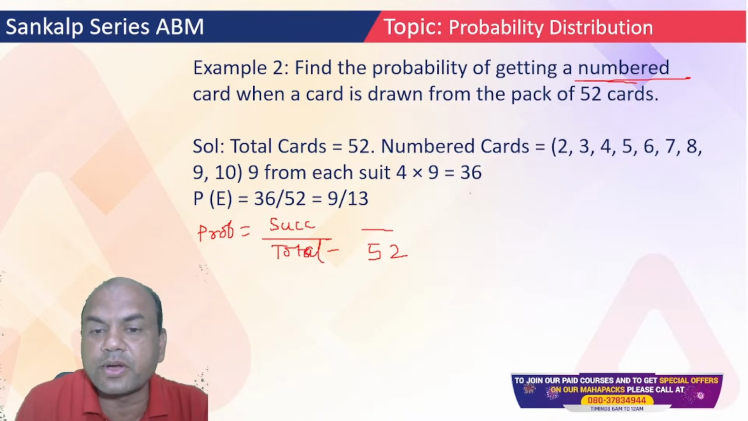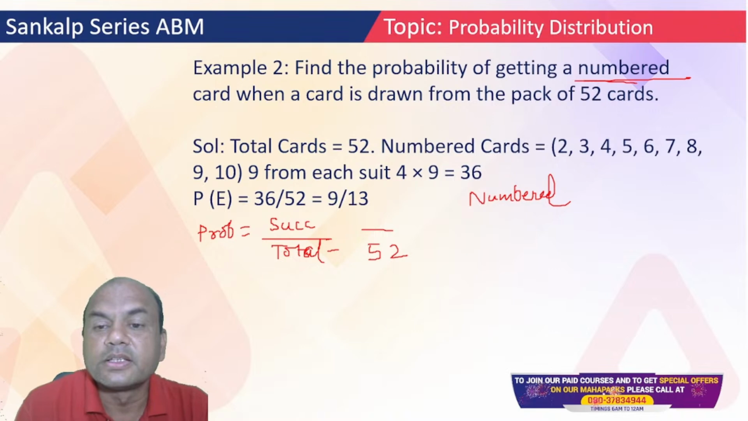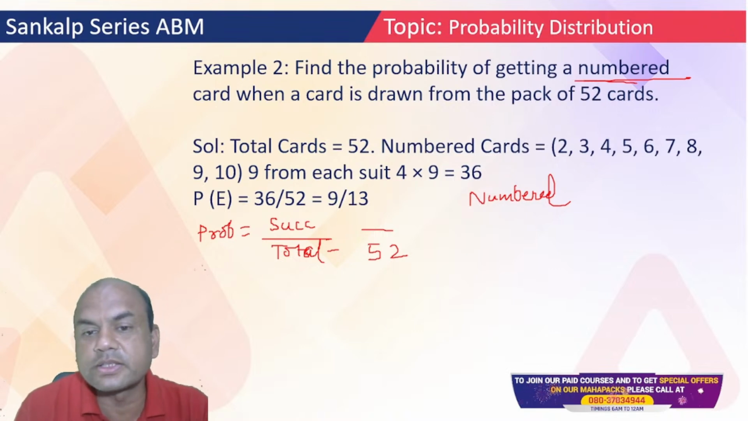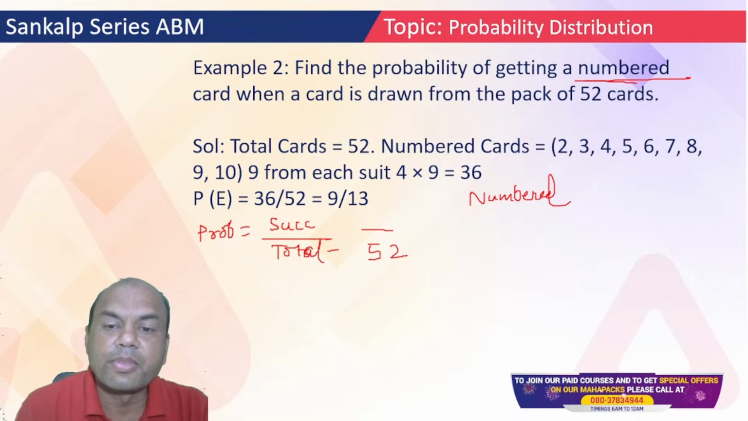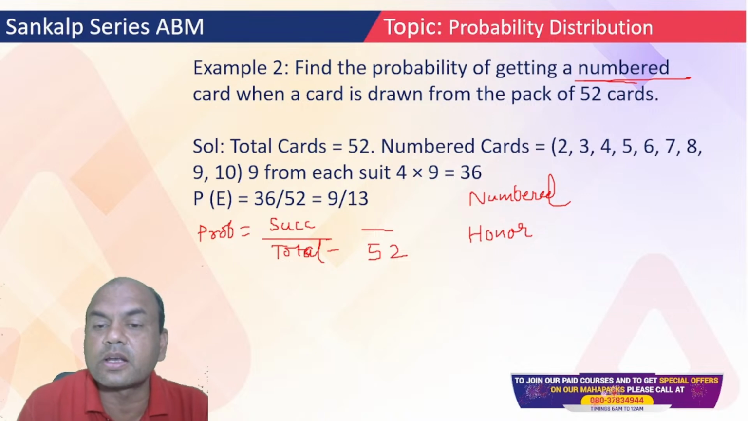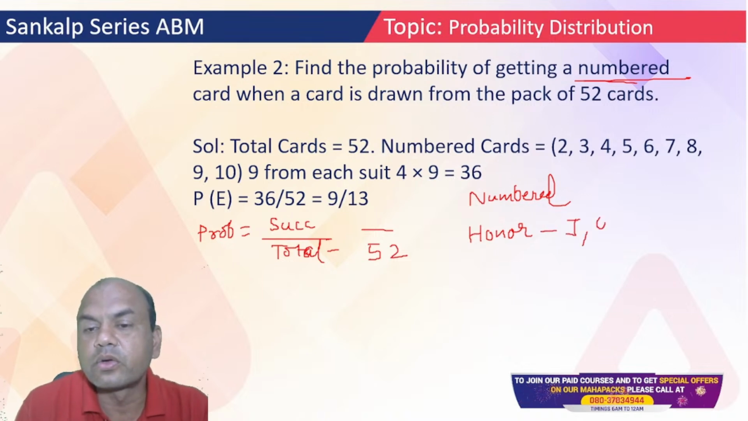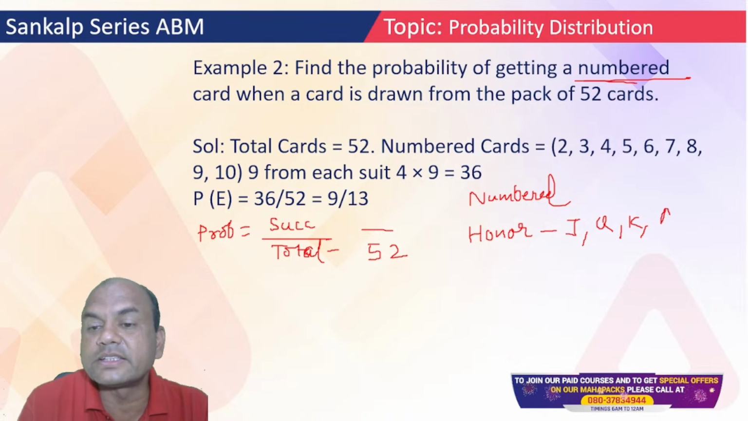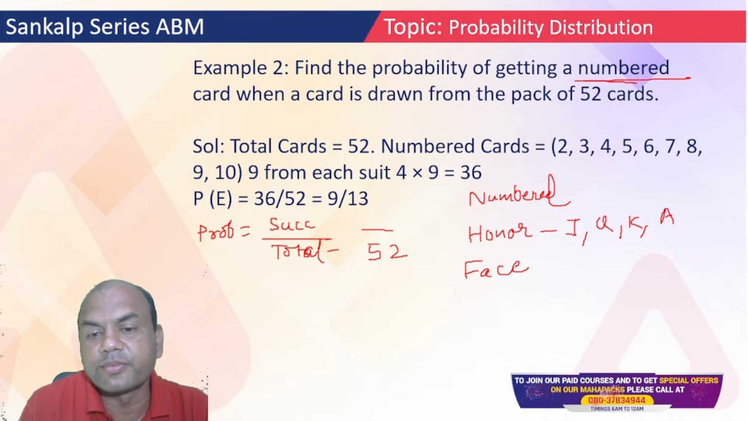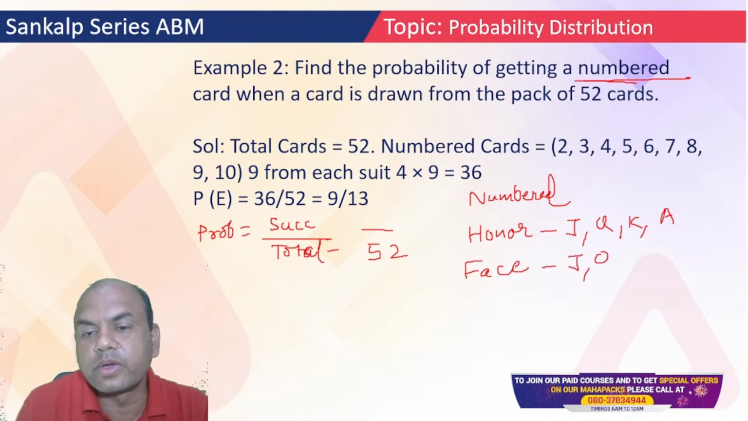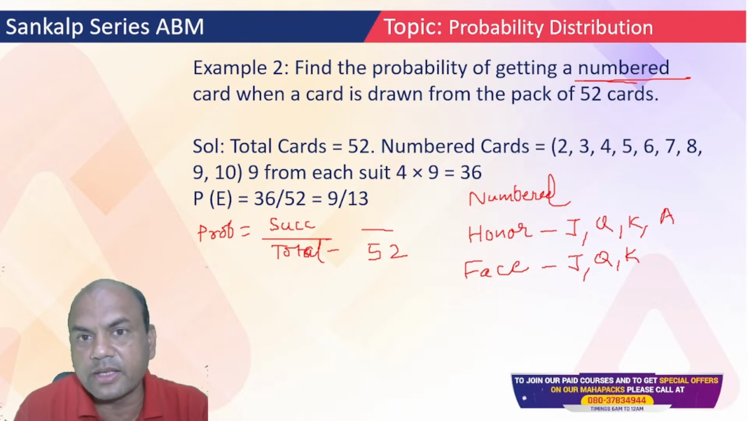Remember, there are 3 types of cards. One is numbered. The second is the honor card, which means jack, queen, king, and ace. The last one is the face card. Face cards are 3: only jack, queen, and king. Ace has no face. Ace means Eka, we call it. Does it have a face? No.